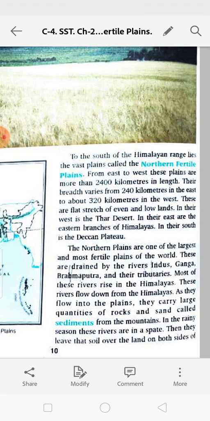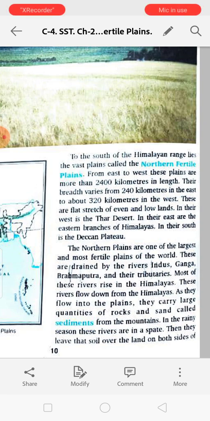Most of these rivers rise in the Himalayas. Most of the rivers start from the Himalayan mountains. These rivers flow down from the Himalayas and come to the plains, and they carry large quantities of rocks and sand called sediments from the mountains. In the rainy season, these rivers are in spate.